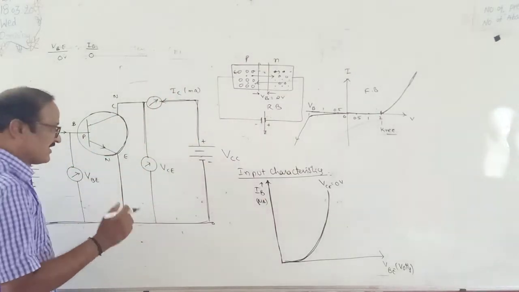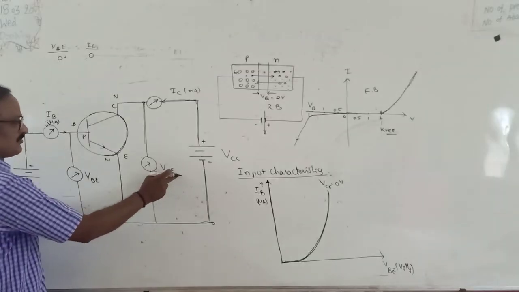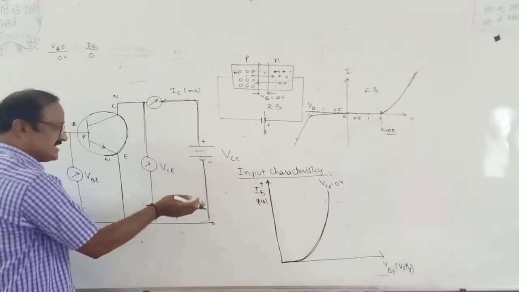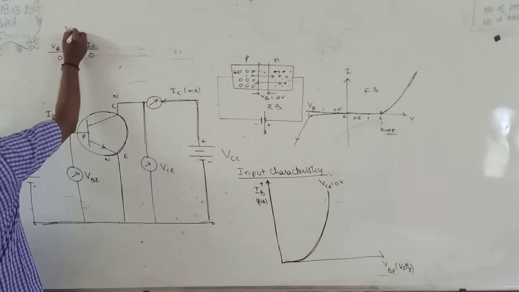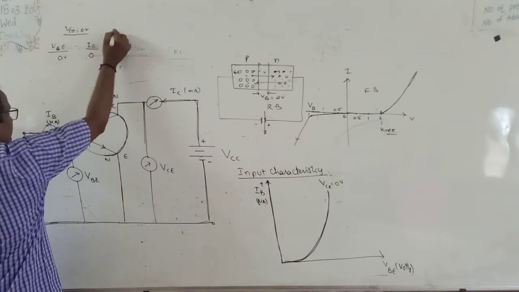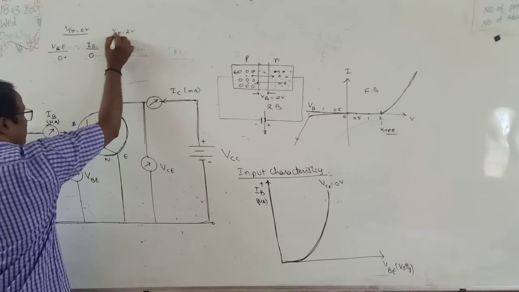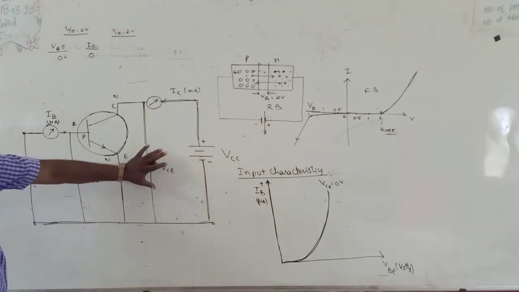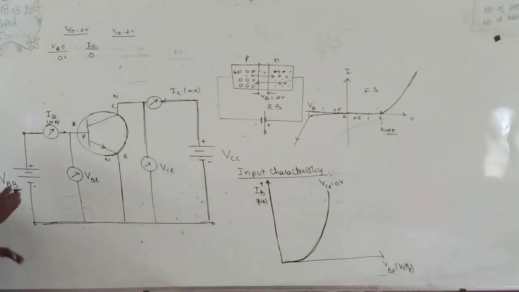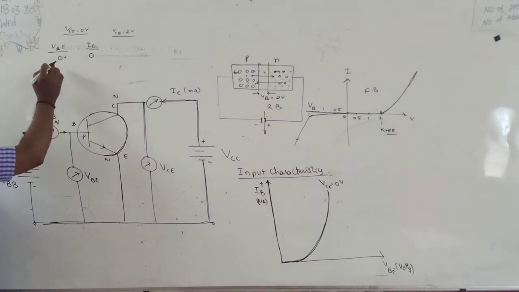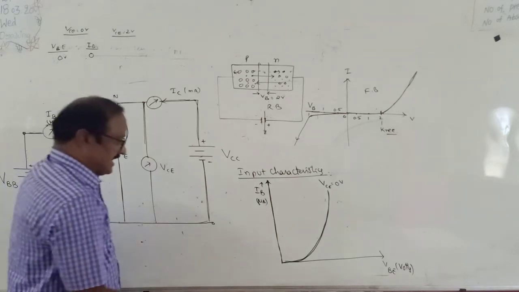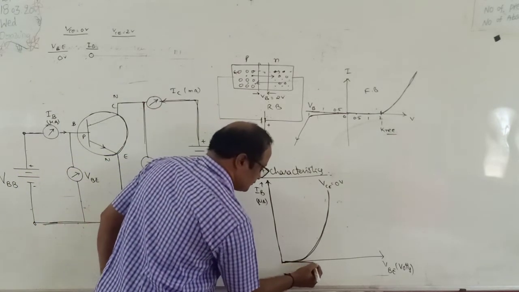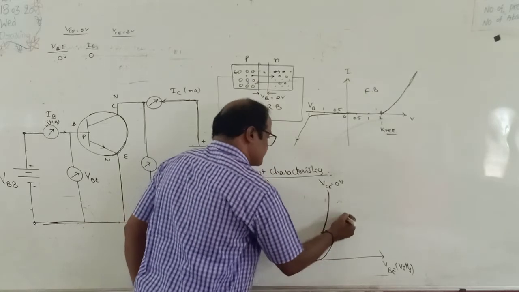right? Next one, suppose VCE is equal to 0 volts the first time. Suppose we put VCE equal to 2 volts, keep 2 volts constant and again start from 0. When VBB is 0, IB is 0; when it is 1, how much comes; when it is 2, how much comes. Taking all of that, a second graph is drawn. This graph is also like this.